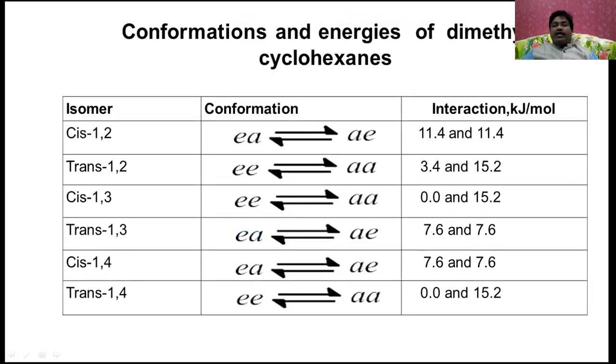Now, you can pause the video and check this one if you want. In cis 1,2, both conformers are the same. In trans 1,2, one will be 3.4, the other will be 15.2. And in cis 1,3, one will be 0, the other will be 15.2. This is all the dimethyl cyclohexane case. In cis 1,4, this form is 7.6 and this also 7.6, therefore they are equally stable. Whereas in the trans form, the EE form is more stable and the AA form is least stable. Why? Because it is 15.2 kilojoules.